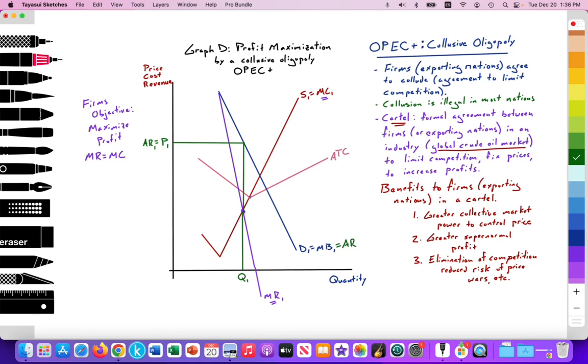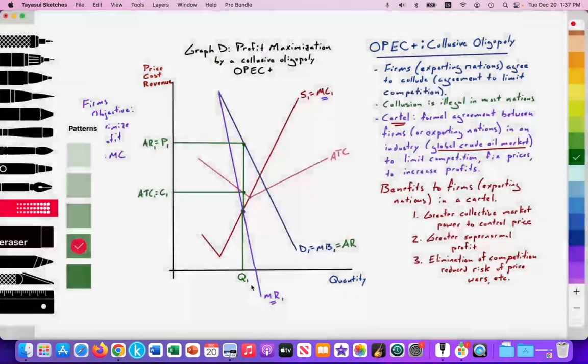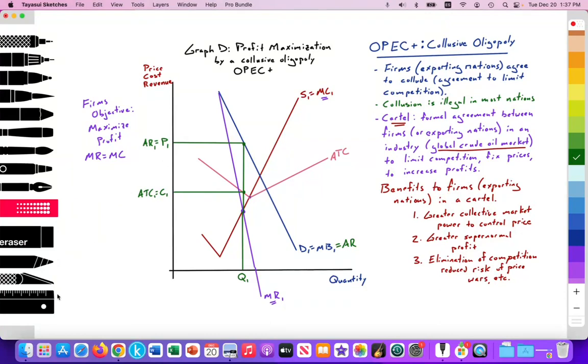Fine. What about the costs of production? Cost on average is right here at this point. So this is going to be C1, which I can also say it's equal to the average total cost value. Now I'm going to shade in this boxed area so I can see the supernormal profit that's being generated by the firm.